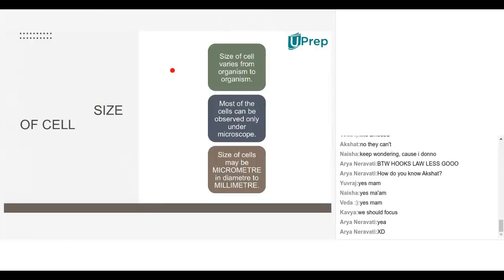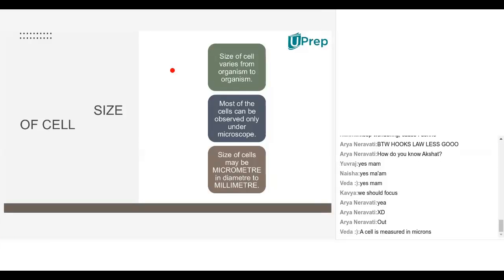Okay. So here if you take the size of the cell, it will not be the same in one organism when compared to another organism. Okay. What does this mean? Let me ask you one question. If you compare an elephant and a mouse, does the elephant have big cells when compared to a mouse?